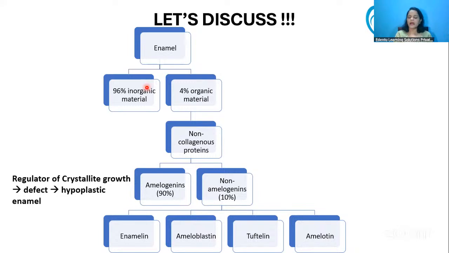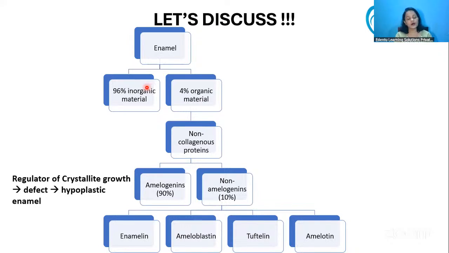When the matrix is strong, only then can we accumulate more and more minerals in it and build up a very thick or very strong enamel. But here the matrix itself is very weak. So that will result in something called a hypoplastic enamel matrix.